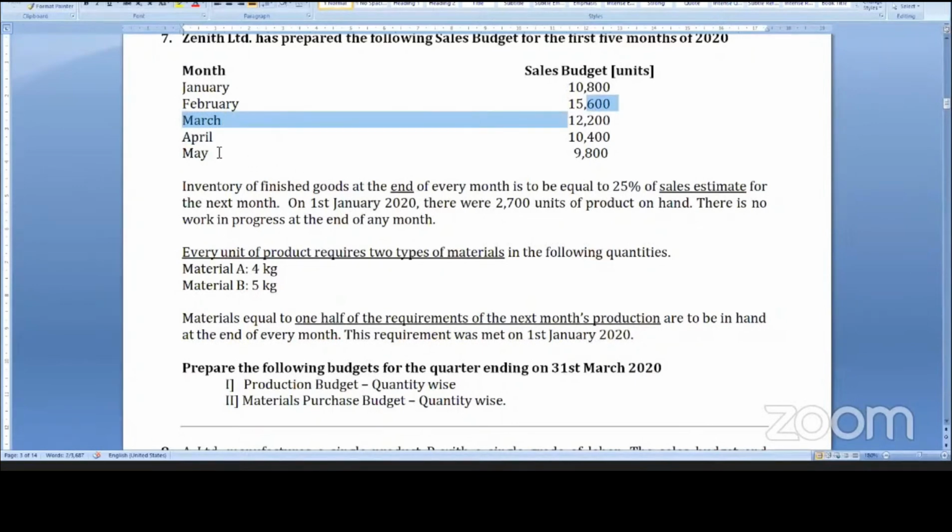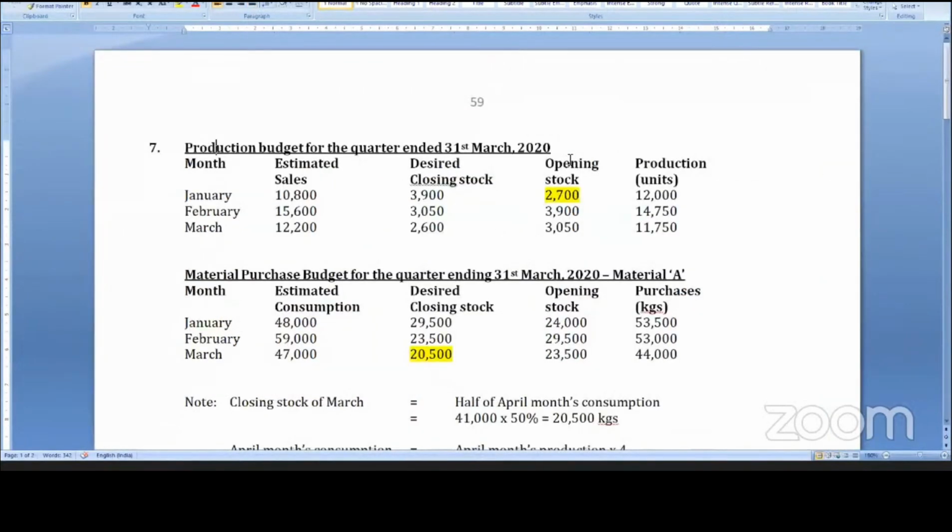Here is the answer, students. Production budget for the quarter ended 31st March 2020. Three months for the quarter. So the months are given. Estimated sales, desired closing stock, opening stock, and production. So first we prepare the production budget.